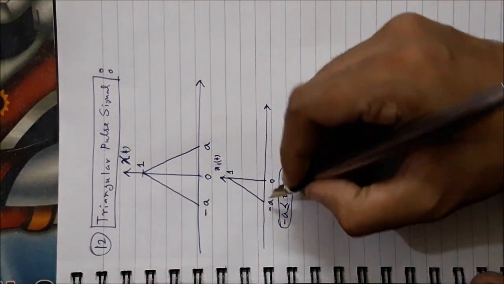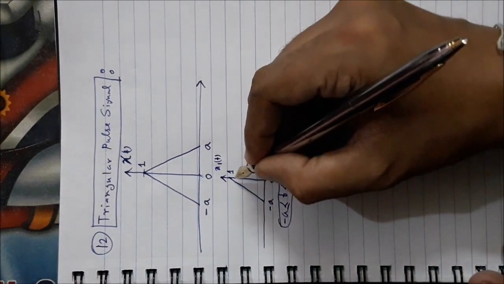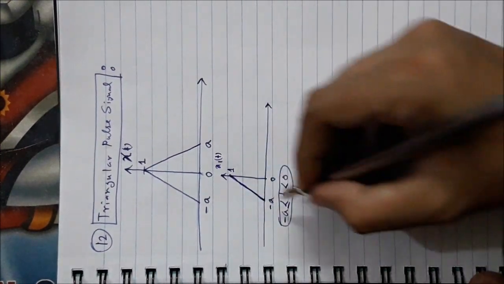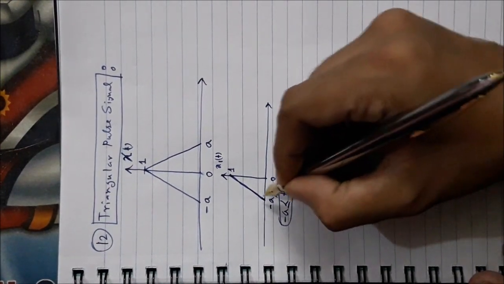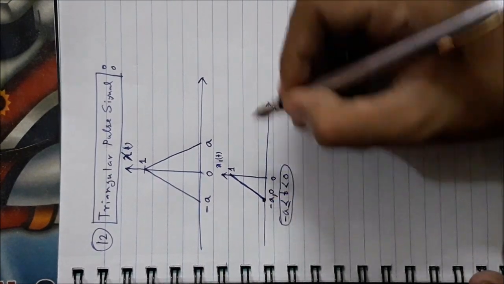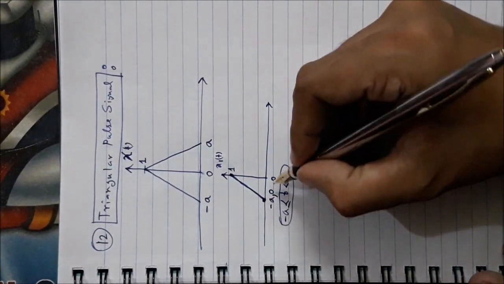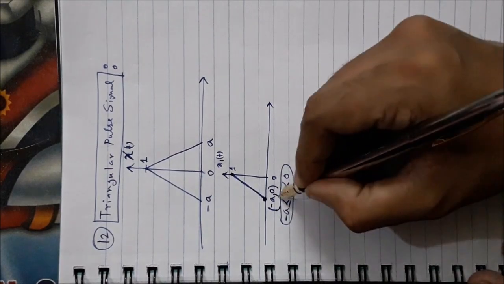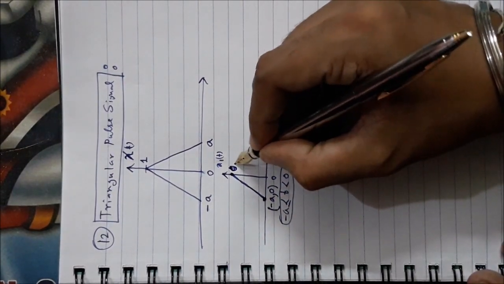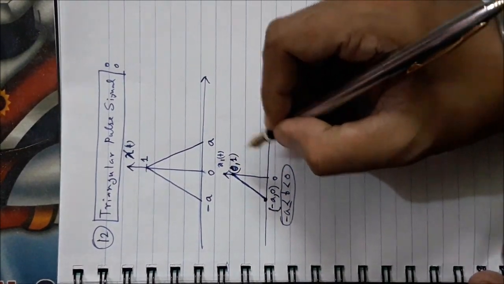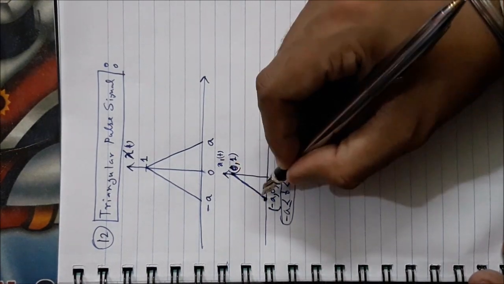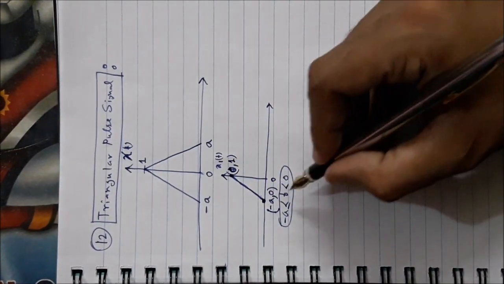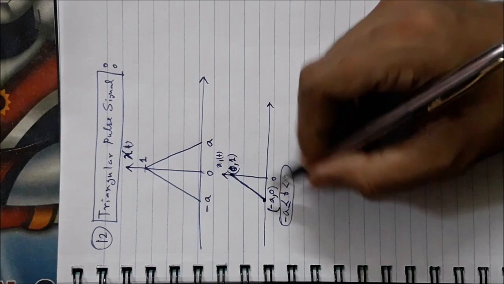Now first look at the coordinates of these two points. This one is the starting point, this one is the ending point. So the coordinates will be (-a, 0) here, and here the coordinate will be (0, 1). Now find out the equation of the straight line by using these two extreme coordinates.